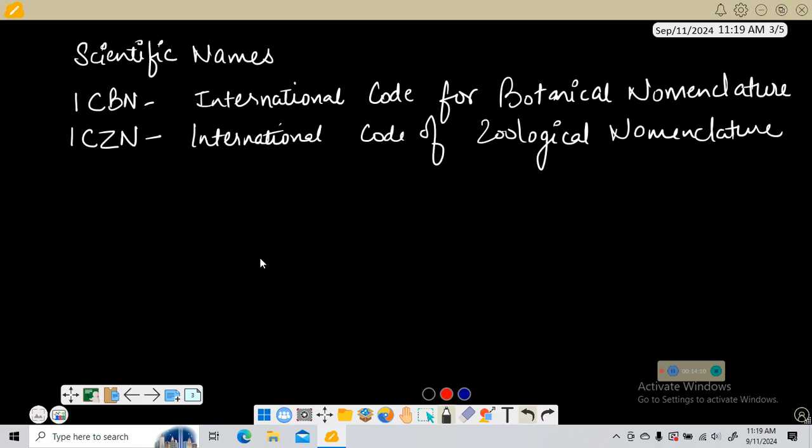Okay, then there are some universally accepted principles to provide the scientific name. We have a system of providing a name with two components, and that system is called binomial nomenclature.